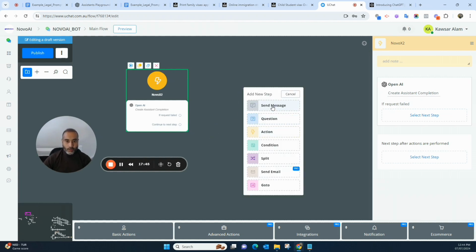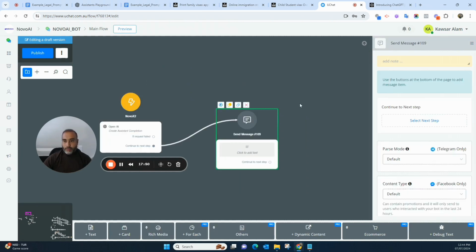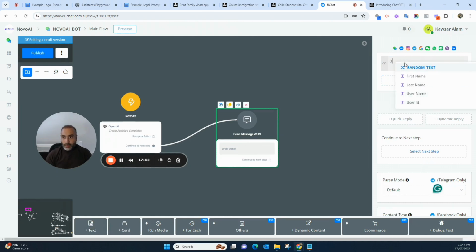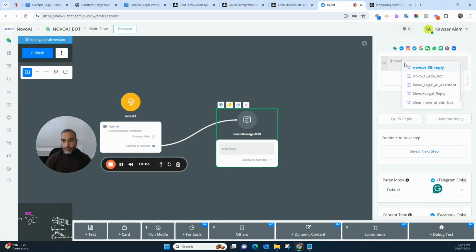Okay, send message module. From the send message module, I'm going to select the text, and the previous step where we saved our reply. So I'm going to select Novo X legal reply. I just connected the reply that we saved in the previous step, if you remember.